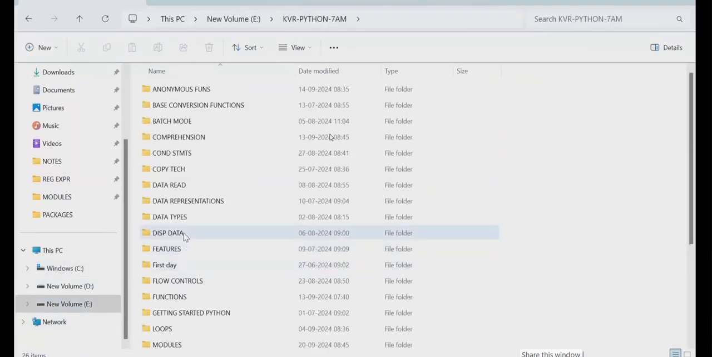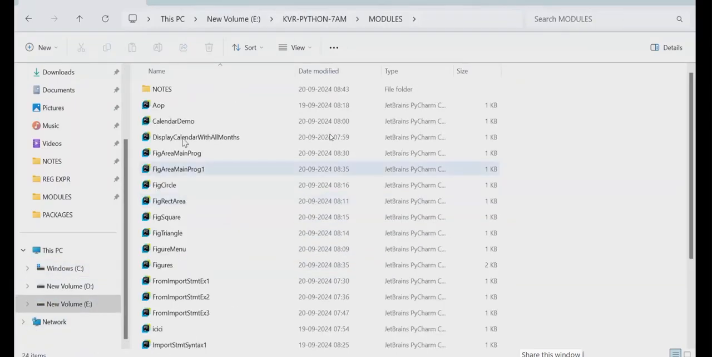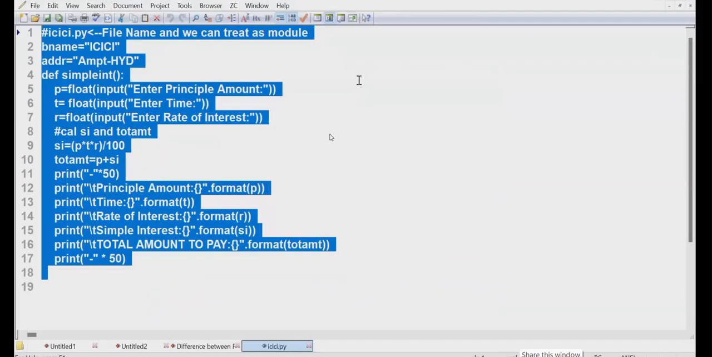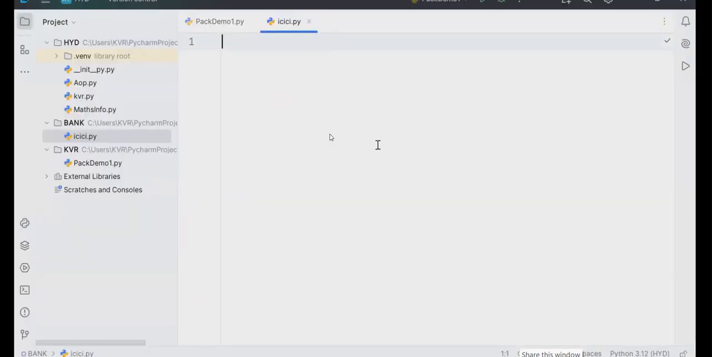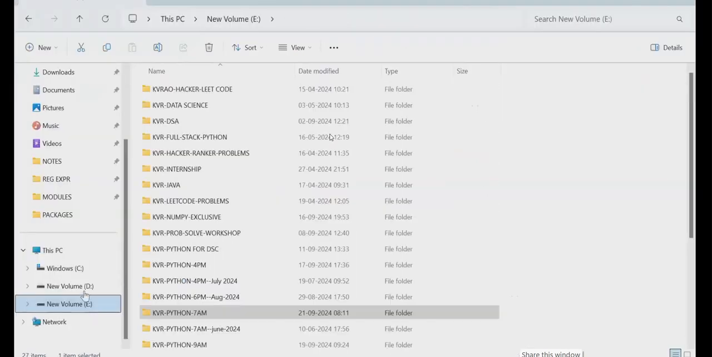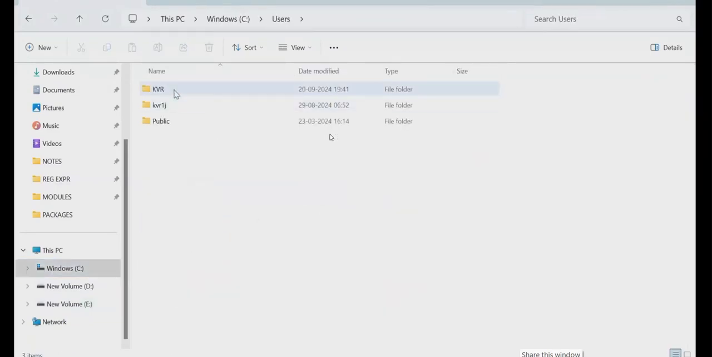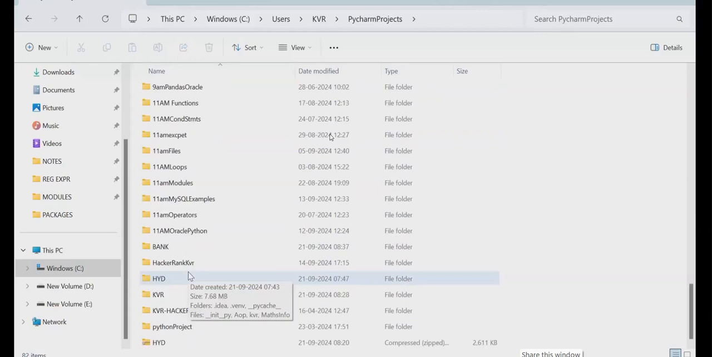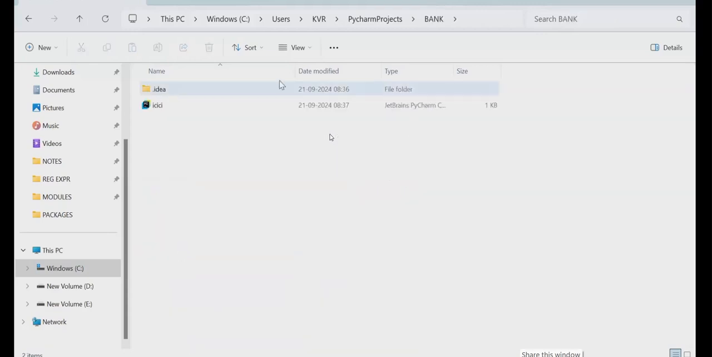7 a.m. modules. Haripriya, listen, ma. I'm going to show once again for the people. Open it here. I'm going to carry this code to this place. What is this ICICI? It is the file name, treated as the module name. So this ICICI bank address, I will go to the environment variable once again. Where is it? C colon, Users, KVR, PyCharm projects, Bangalore, Bank. This address I will take.